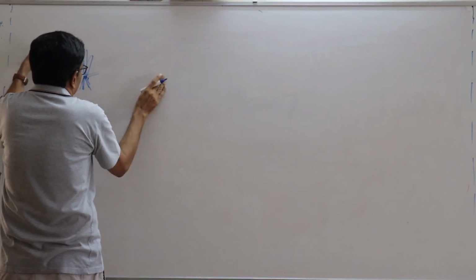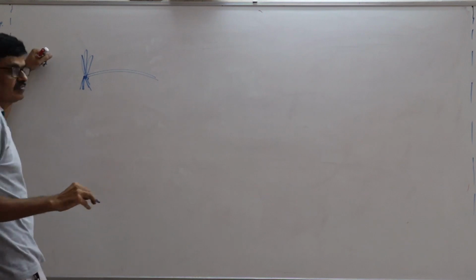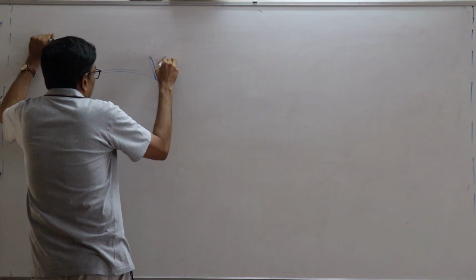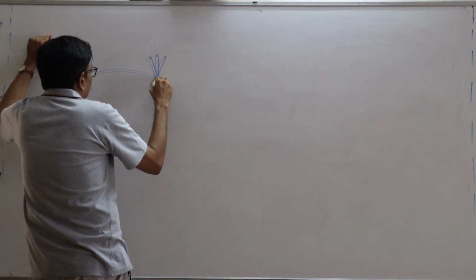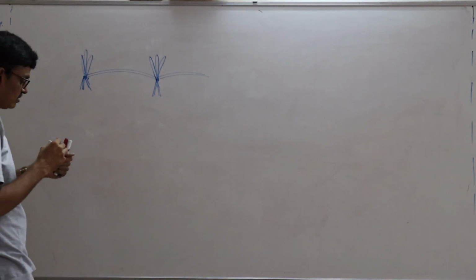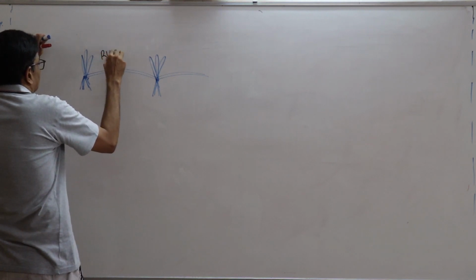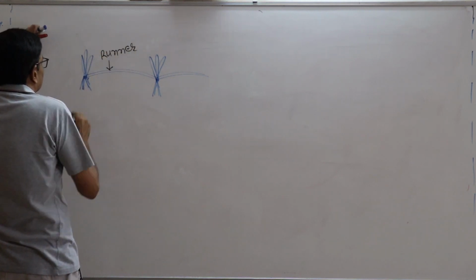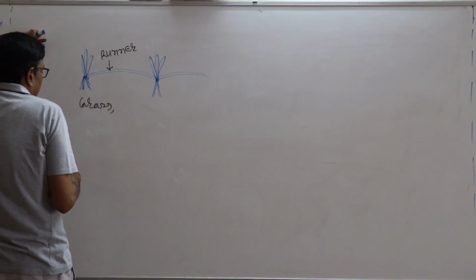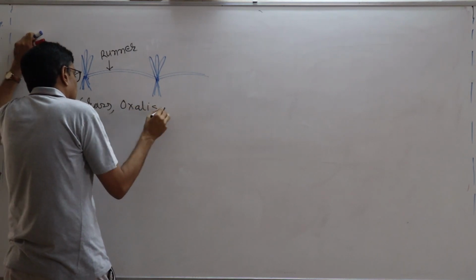They will produce long, thin aerial branches from its underground parts. When the nodes of these particular plants come into contact with the soil, they will produce the new plant. That is called as runner. And this runner is generally found in grass, right? Oxalis, etc.